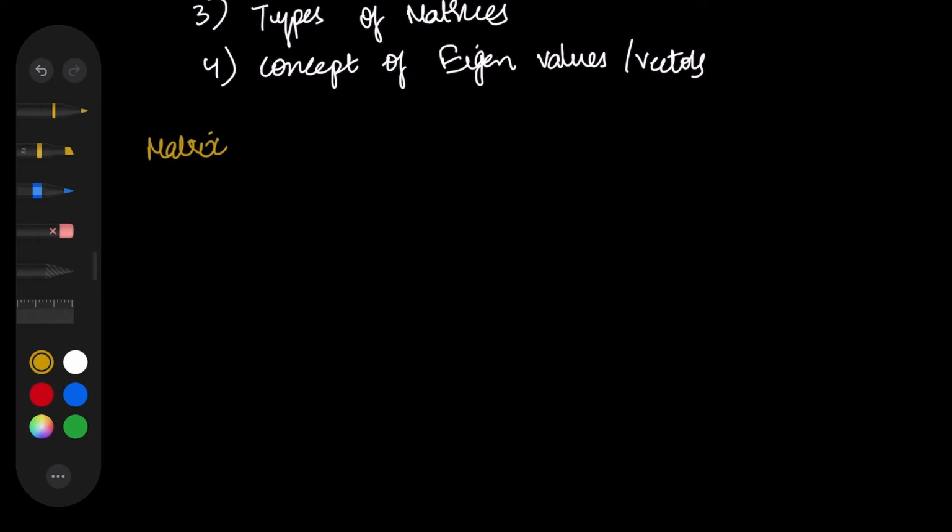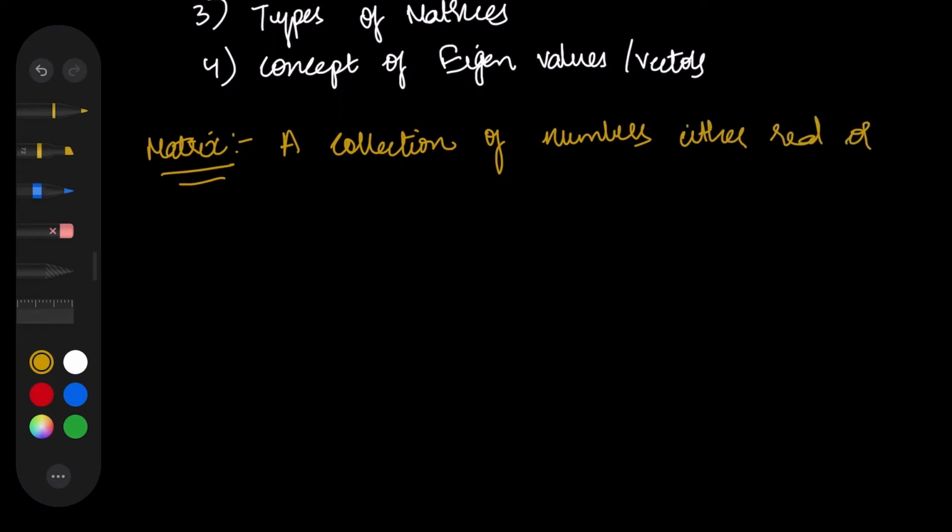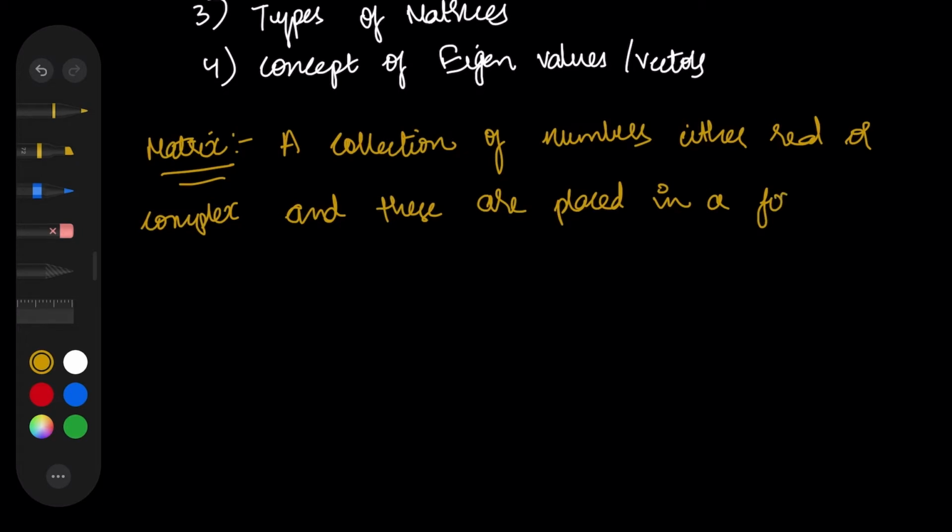So we'll define everything in a general form so that we understand it in a much better way. So a matrix is nothing but a collection of numbers which can be either real or complex, and placing these numbers in a fixed number of rows and columns is called a matrix. So this is how it is.